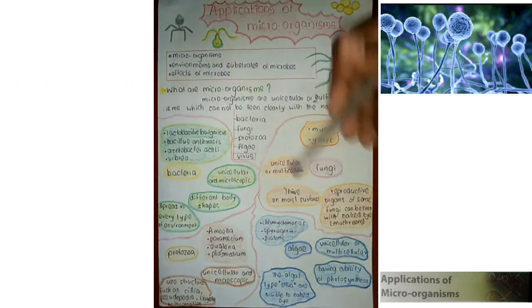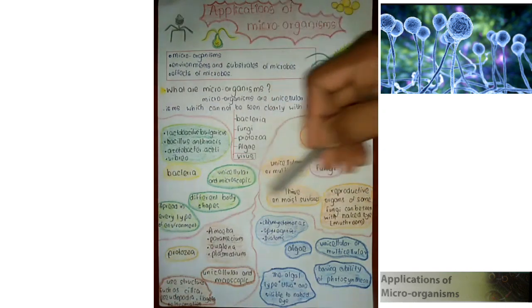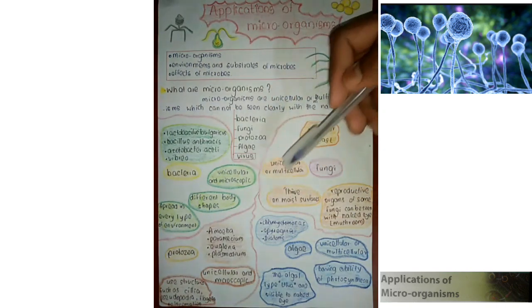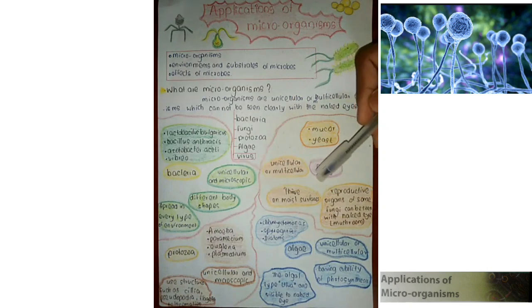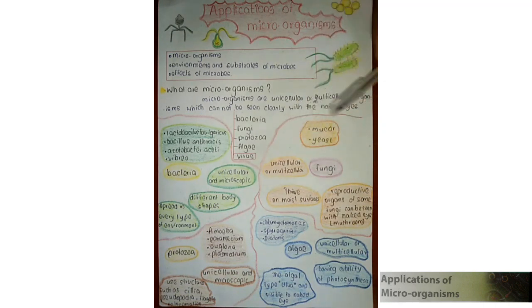Then we are going to talk about fungi. Fungi are unicellular or multicellular organisms and they thrive on moist surfaces. The reproductive organs of some fungi can be seen with our naked eye. As an example, we can get the mushroom. And some examples given here are mold and yeast.